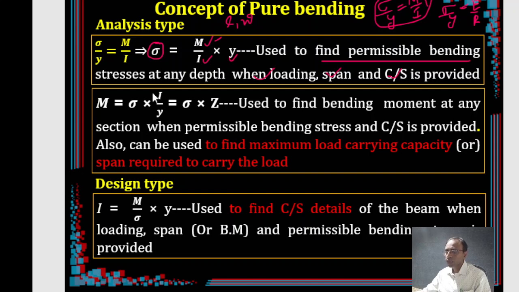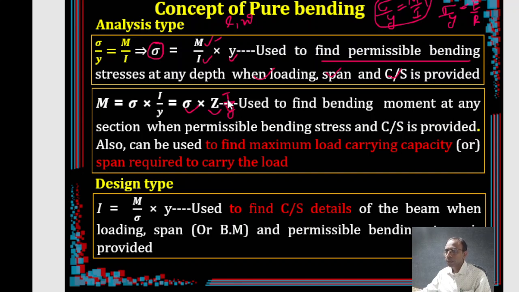The other way of giving this is that you may be asked to find the bending moment capacity of the section. In that case, you require sigma and you require Z. Z is nothing but I by y, you can also write. Later on we will be dealing with this, it is called section modulus. Later on we will talk about this. So in place of Z you can presently write I by y.